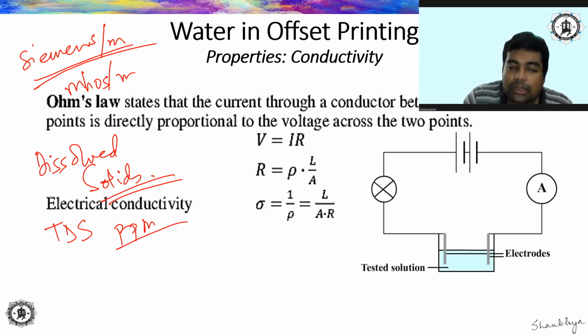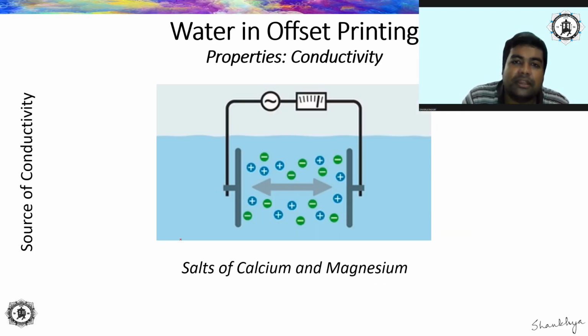Coming to that particular discussion, I told you that conductivity can occur when there is some ionizable material in water, maybe some salt, maybe some electrolyte. So who is going to carry the charge? Whenever there is some electrode present in that kind of water sample, the ions will preferentially move to a particular electrode based on their own charge, right?